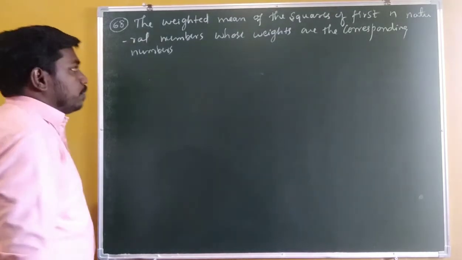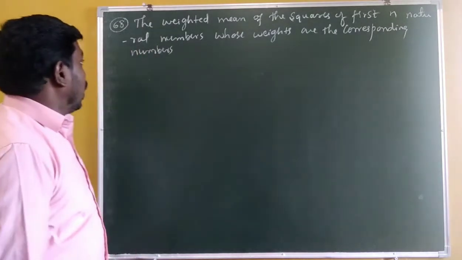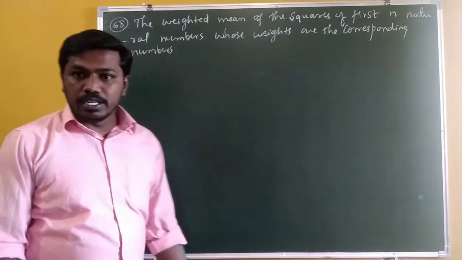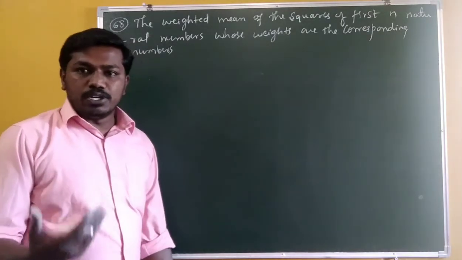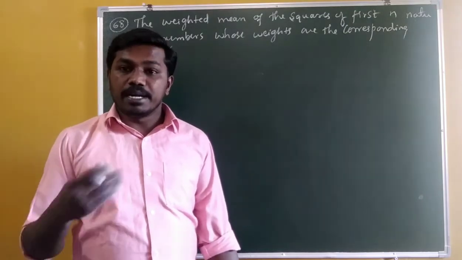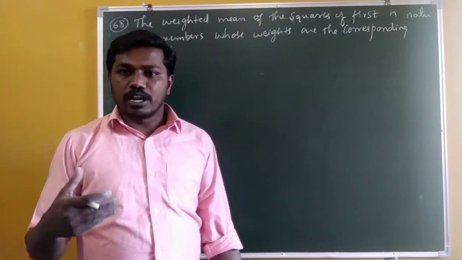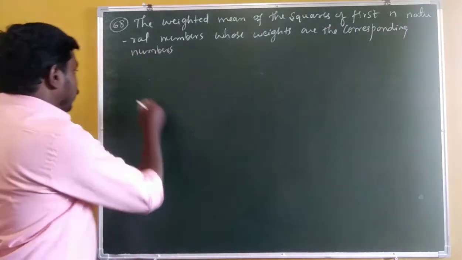So okay, question number 68. The weighted mean of squares of the first 10 natural numbers whose weights are the corresponding numbers. Weights W1, W2, W3 up to Wn are 1, 2, 3, 4, 5, and X1, X2, X3 up to Xn are 1 square, 2 square, 3 square up to n square. So what is the weighted mean?